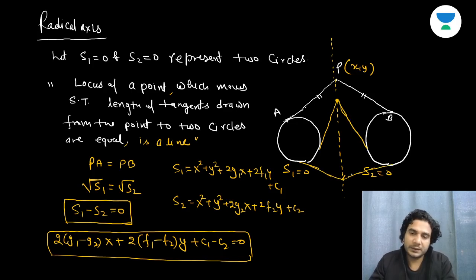Okay, these two are equal. These two are equal length. All right. So now let's see if circles touch each other in this position. So in various cases, I'll show you how this radical axis looks like. When circles touch each other, this S1 minus S2 becomes a common tangent, passing through their common point of contact.